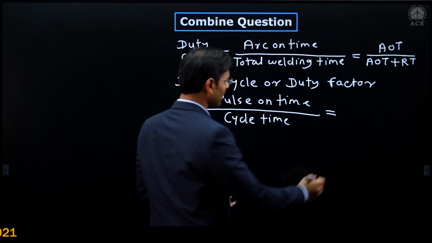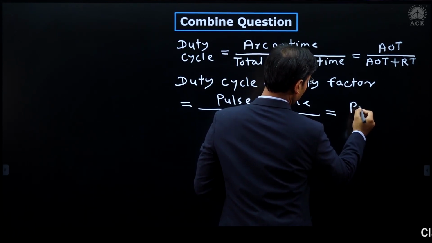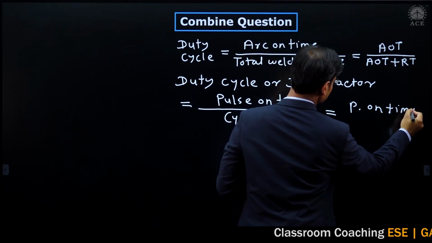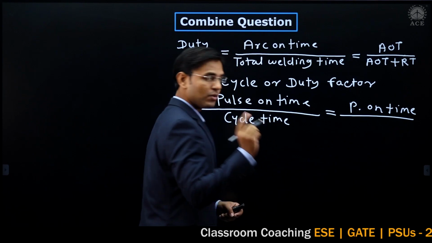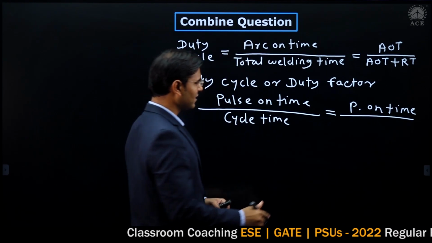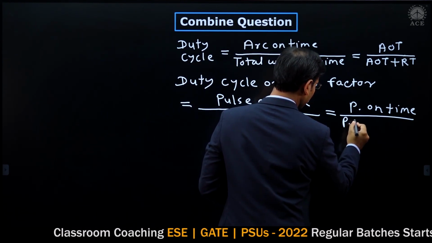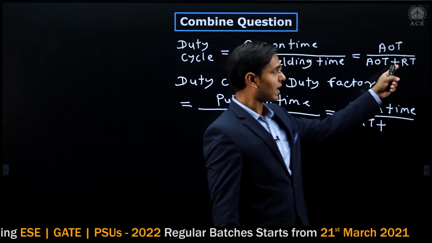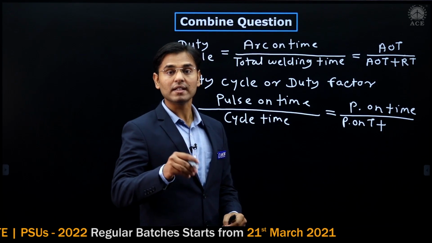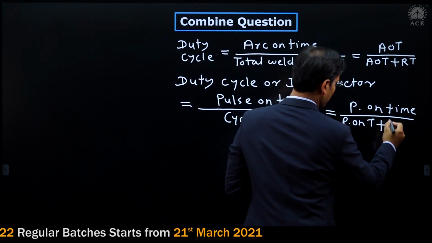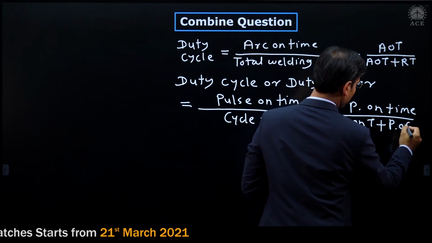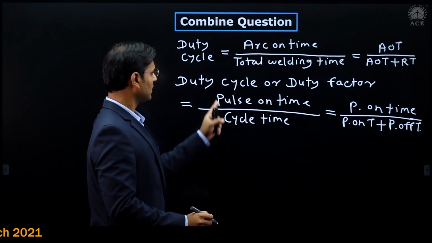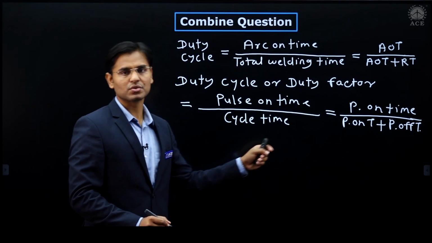Again pulse on time divided by the cycle time, now listen carefully, which is pulse on time plus, here it was rest time, here it is pulse off time. Then I am writing pulse off time. Now this formula we have to use to solve this problem.